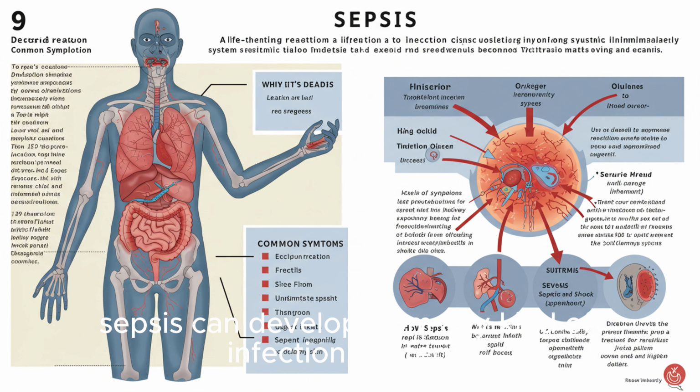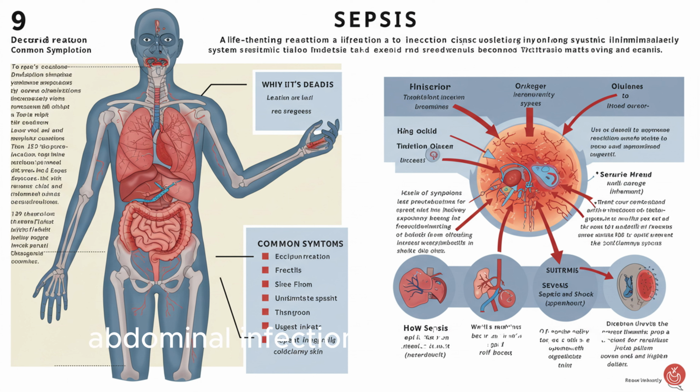Sepsis can develop from any kind of infection, bacterial, viral, or fungal. Common sources include pneumonia, urinary tract infections, UTIs, abdominal infections, or skin infections. Although anyone can develop sepsis, it is especially dangerous for infants, the elderly, people with chronic conditions like diabetes or kidney disease, and those with weakened immune systems.